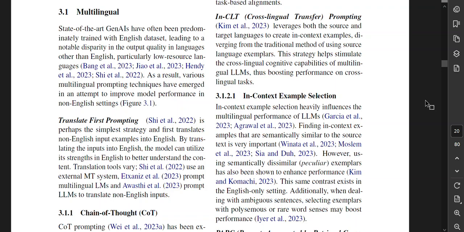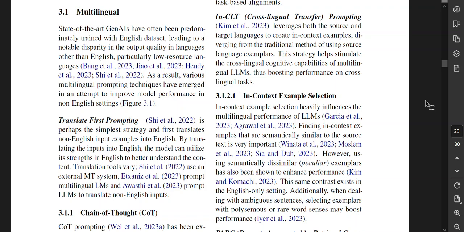And that kind of makes sense because they feed it the internet, and the internet was built by a bunch of white folk. As a result, various multilingual prompting techniques have emerged in an attempt to improve model performance in non-English settings. So translate-first prompting is perhaps the simplest strategy, and first translates non-English input examples into English. By translating the examples into English, the model can utilize its strength in English to better understand the content.